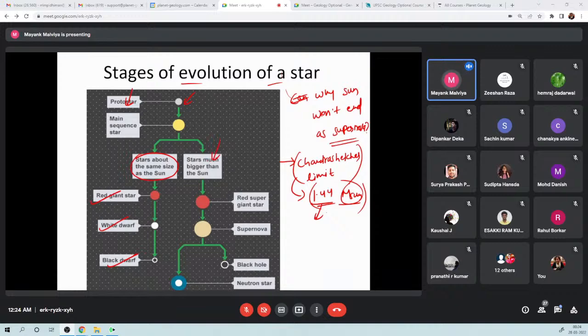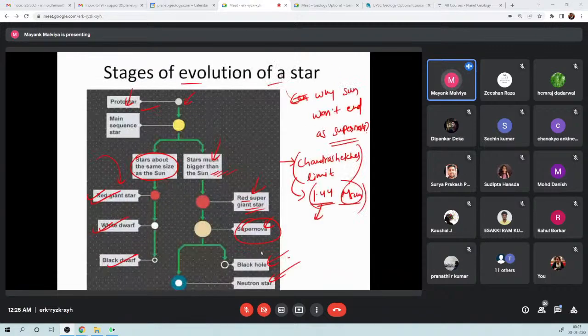If the star is very large, larger than the sun, it follows a different pathway. It becomes a red supergiant star, then a supernova, and after the supernova it will die and either become a neutron star or a black hole. It is not important to remember all these things, but just as general awareness, the stages are protostar, red giant star, then if smaller in size a white dwarf; if larger, after the red giant stage a supernova, and then ultimately a neutron star or a black hole.